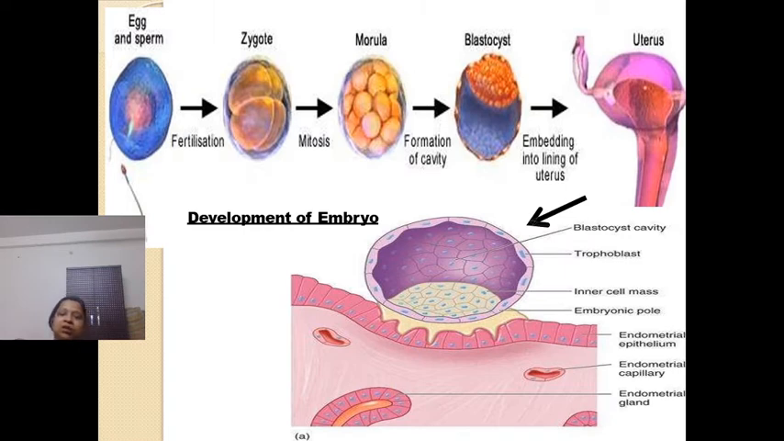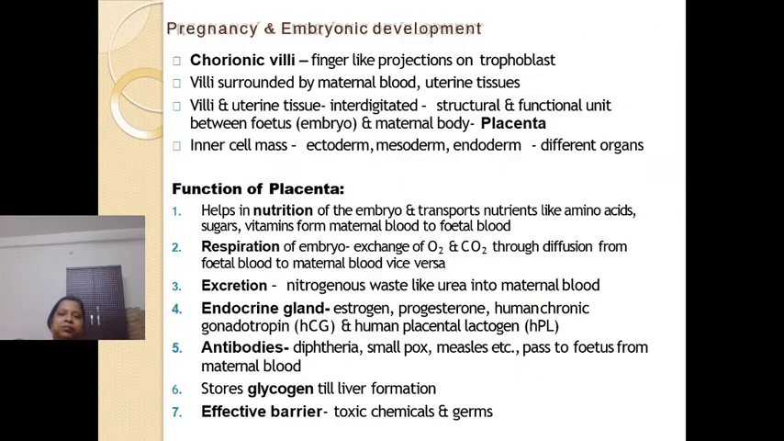Okay, here you can see implantation taking place. Fine. The fusion occurs, then it will start dividing. It will form morula, then it will form the blastocyst, and in this state it gets fixed to the wall of the uterus. Fine. Okay. Now, let us talk about the embryonic development. After the